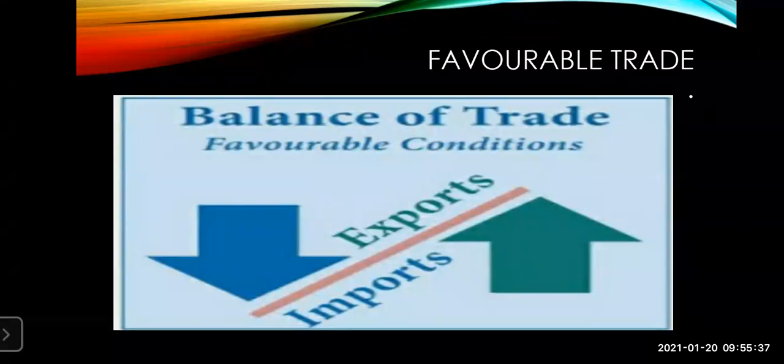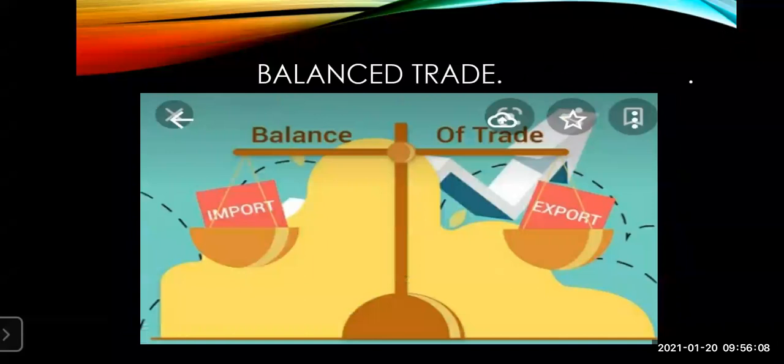When the value of export is more than the value of import, it is called the favorable balance of trade. Okay, what does favorable balance of trade mean? When the value of export is more than the value of import, it is called the favorable balance of trade. So two types of trade we have seen: the unfavorable balance of trade and the favorable balance of trade. So we'll see the third one.